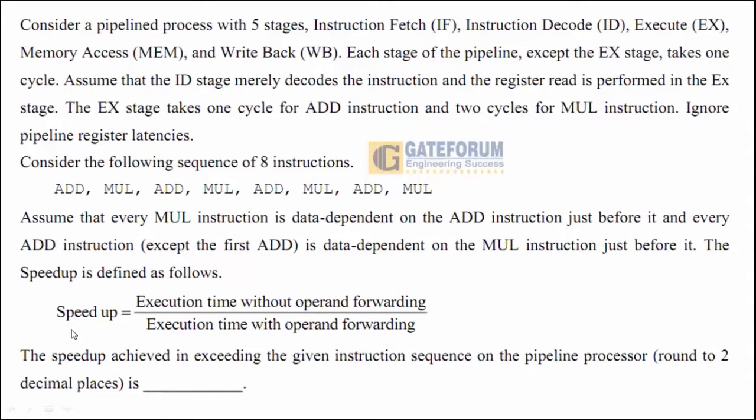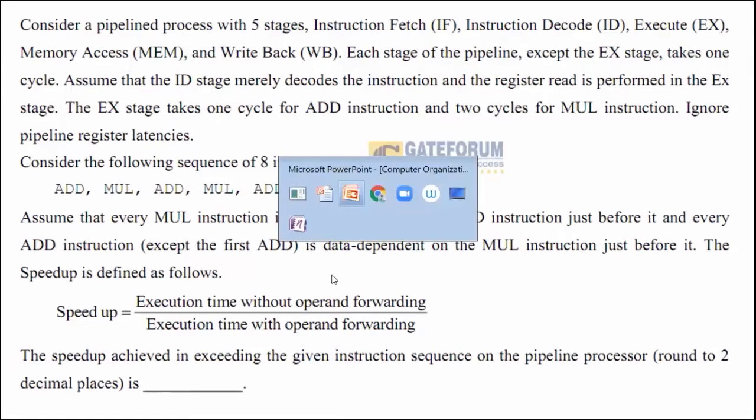Now, here there is a speed up. There are two pipeline systems considered here: the same one with the operand forwarding technique, and the same one without the operand forwarding technique. We need to compare the operand forwarding pipeline system with the system without operand forwarding, and find out the total speed up. By using a space-time diagram, we will be able to draw this and understand it clearly. I already did that practice for you guys.